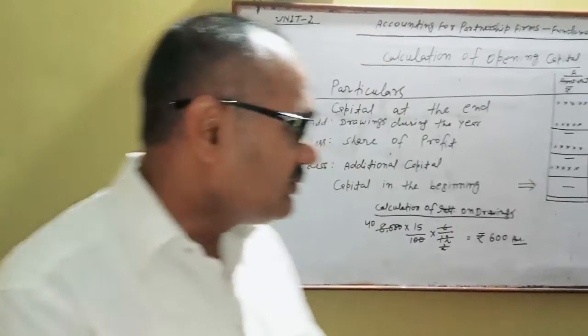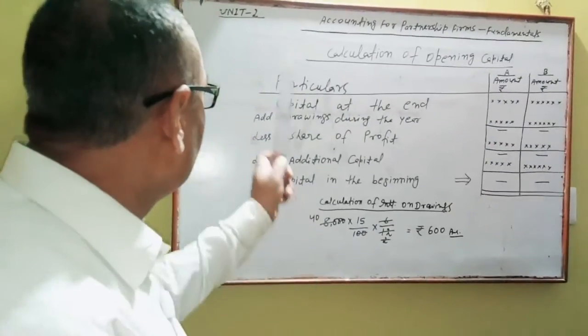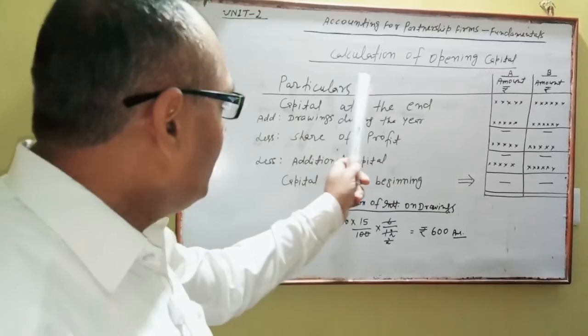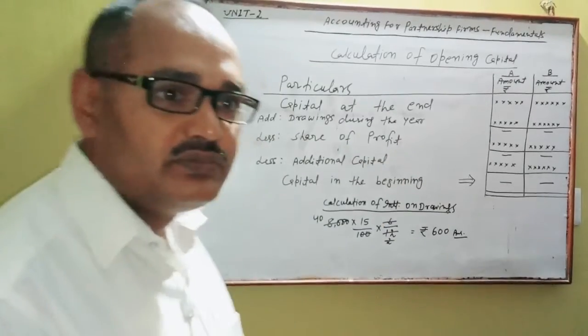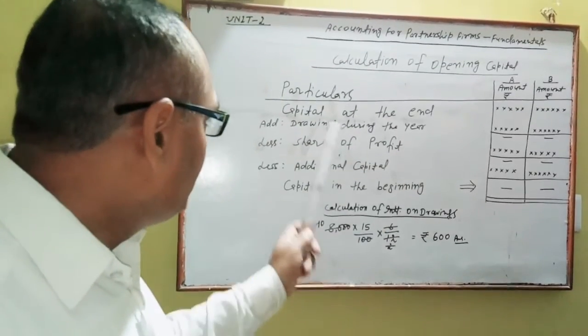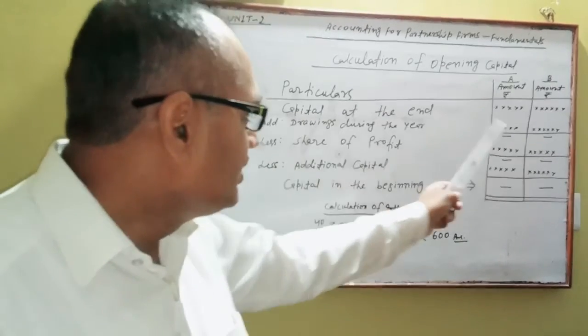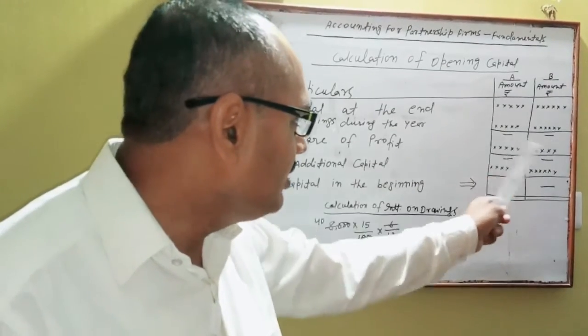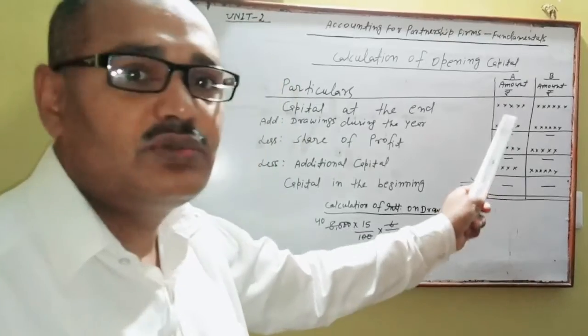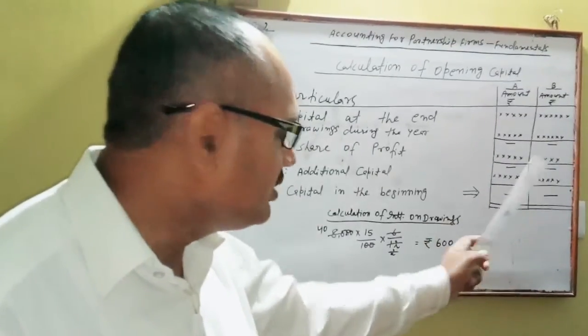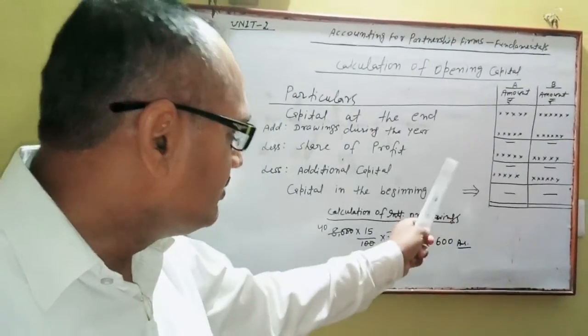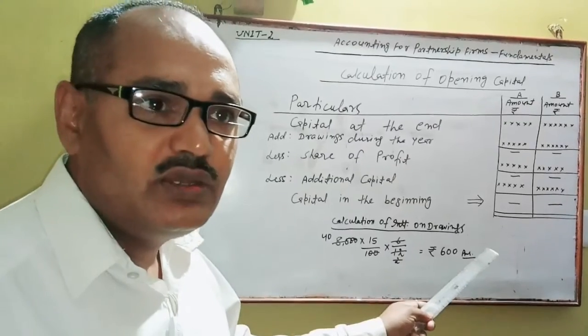Dear students, see here the format, please. Calculation of opening capital. Here you will draw a format to calculate opening capital. This is particulars, amount, 2 columns for amount. If there are 2 partners, you will draw 2 columns. If more than 2 partners, you will draw the columns as per your requirement.